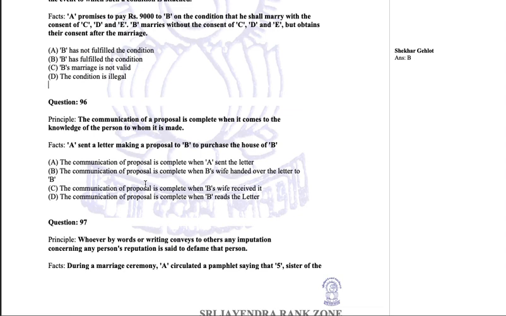The communication of proposal is complete when B's wife received the letter. No, the communication of proposal is complete when B reads the letter. So communication will be complete only when it comes to his knowledge. So that is the case applicable in option D. So we will go with option D here.